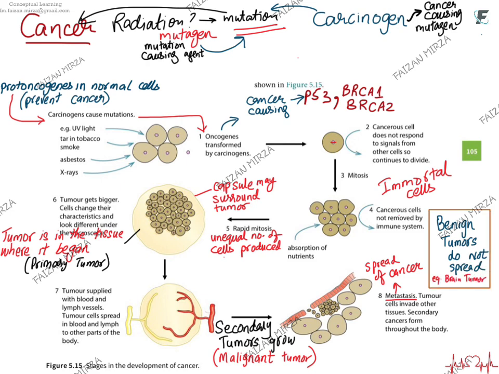Basically, we divide cancer as either a malignant cancer or a benign cancer. A malignant cancer is one which can move from a primary tumor to a secondary tumor. From its primary site it can go on and spread throughout the body in various parts of the body. It can start to grow in different regions of the body by spreading through blood and lymph. Whereas benign tumors do not spread. This doesn't mean that benign tumors are not fatal. A brain tumor is an example of a benign tumor, and it's actually fatal.